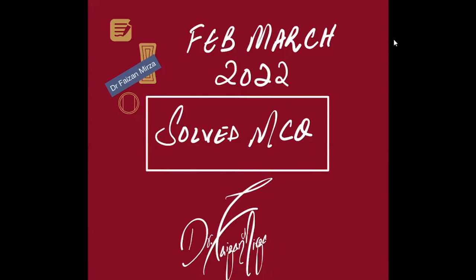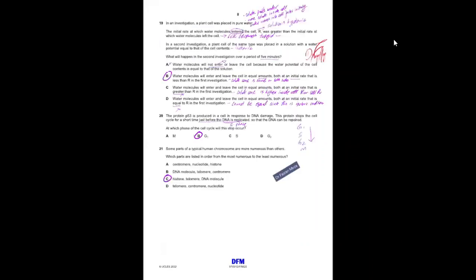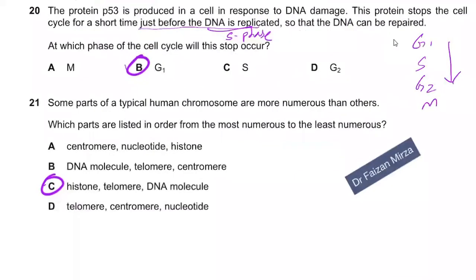This is the MCQ paper. I already covered the first half of the paper in the other video, so I'll be continuing from question number 21. Question 21 is about some parts of a typical human chromosome being more numerous than the others. Again, this is something of fact.